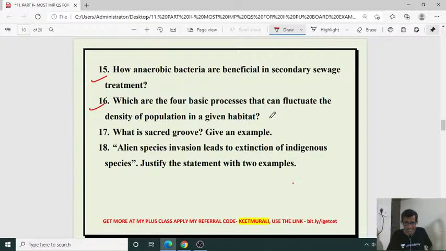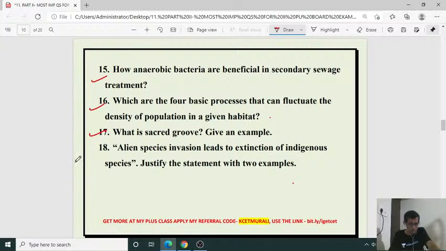Yes, the next question. What are sacred groves? Give an example. Biodiversity and conservation chapter. See, ecosystem ecology chapter. In that ecology chapter, two chapters were deleted, isn't it? Organism and population and biodiversity and conservation is retained. But the other two chapters, that is ecosystem and environmental issues, these two are not included.